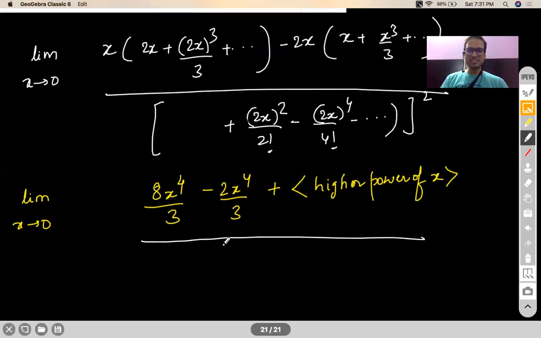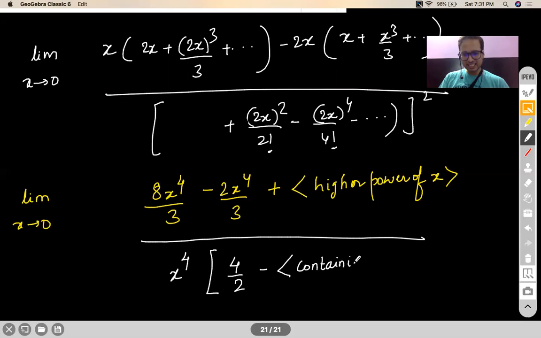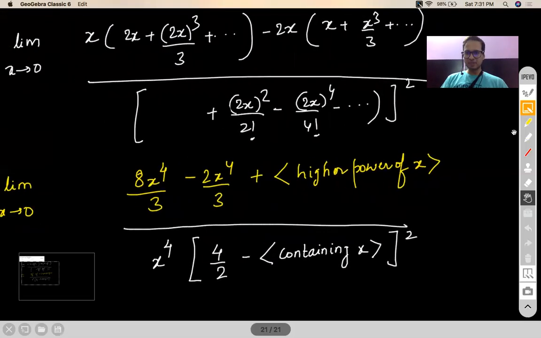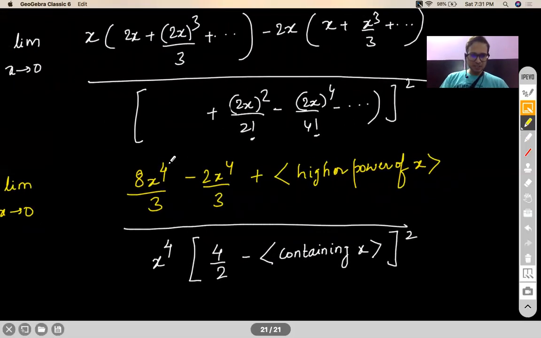Down in the denominator, if you check, this will become 4x square. So if I take x to the power 2 out, it will become x to the power 2 times this thing. So we'll have 4 by 2. Rest other terms will be containing x. Now I'm purposely not writing it because I don't need them. So this x to the power 4 and this x to the power 4 is gone.